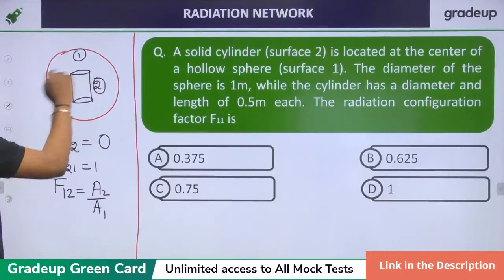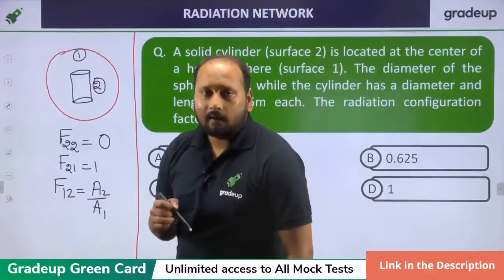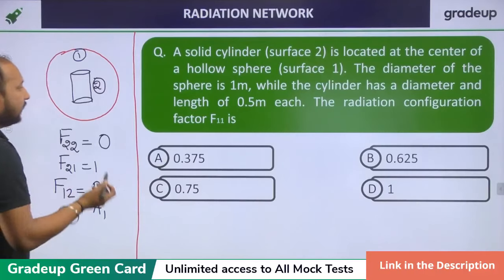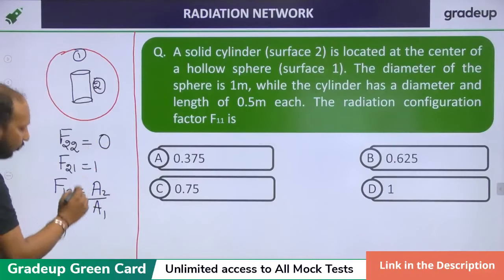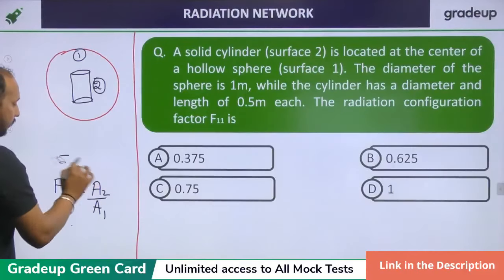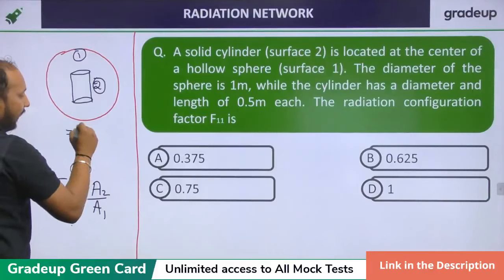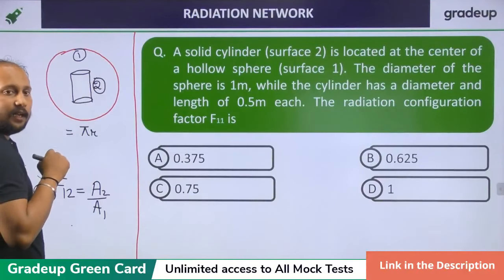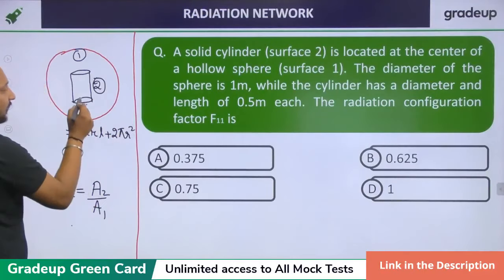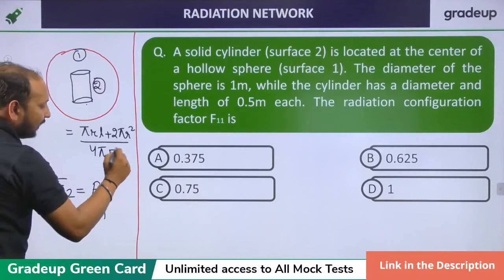What will be area 2? Pi RL, or any other surface needs to be added on, because many times students do not take these two surfaces also. So area 2 is basically pi R L, if I take the radius of the smaller cylinder as R, into L, plus 2 pi R square. Why? Because this is pi R square 2 times, upon area 1, which is 4 pi capital R square.